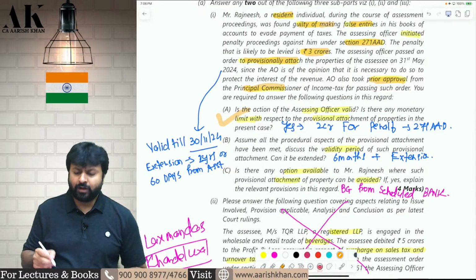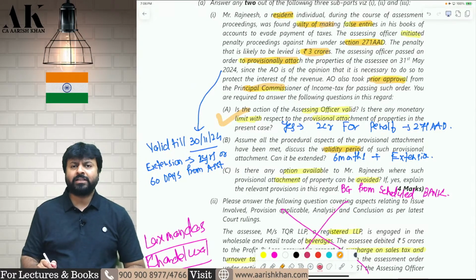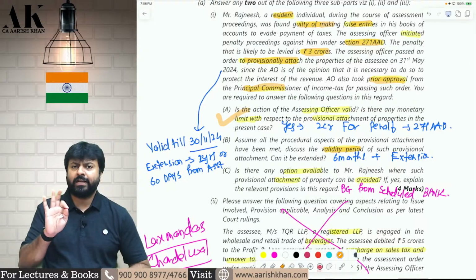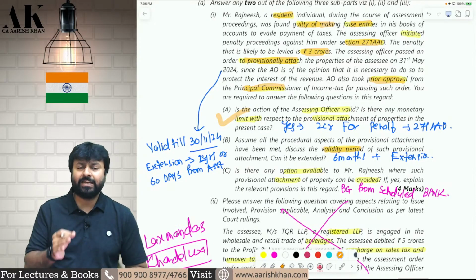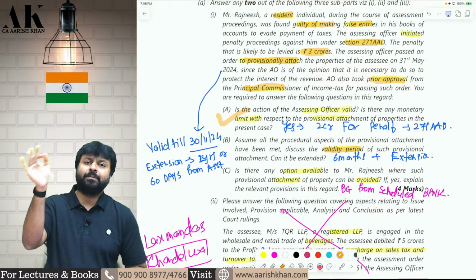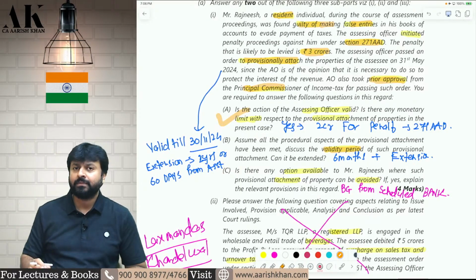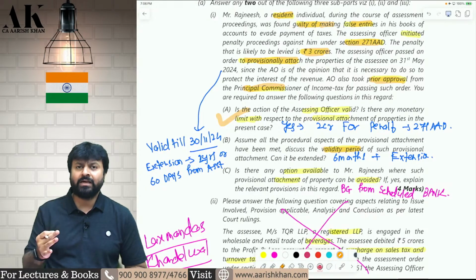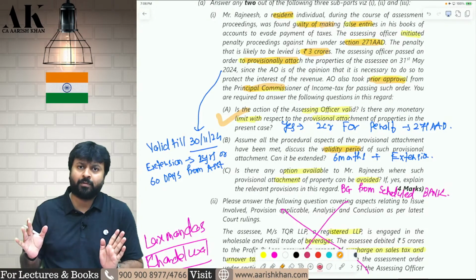Second question, it is valid for how much period? The provisional attachment is generally valid for a period of 6 months from the date of order. Can it be extended? Yes, it can be extended for a period of 2 years or 60 days from the completion of assessment, whichever is later. So by default, you will get a period of 6 months to attach a property.